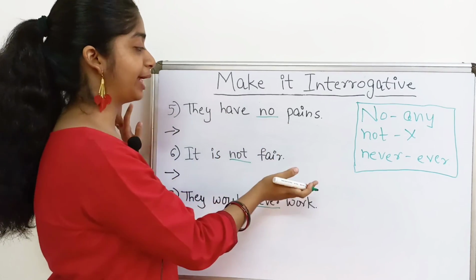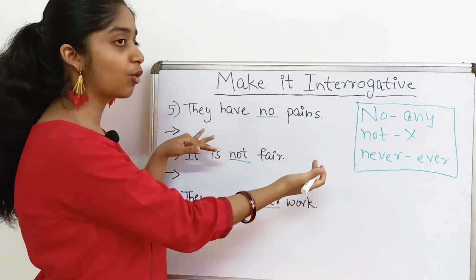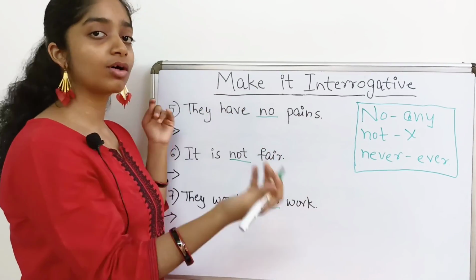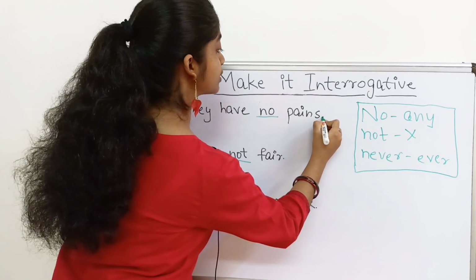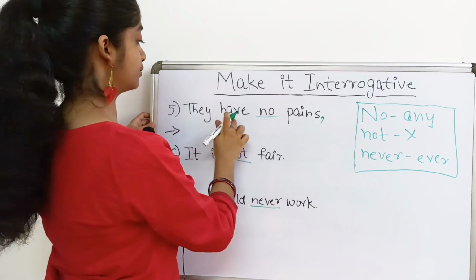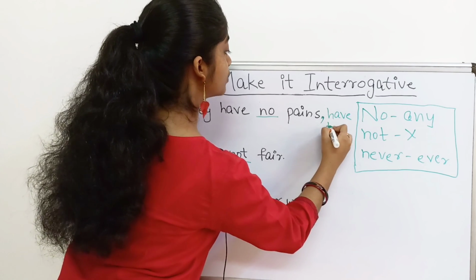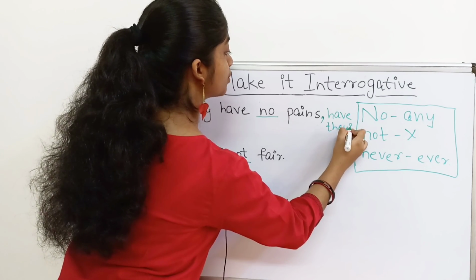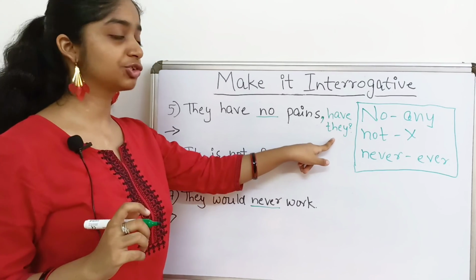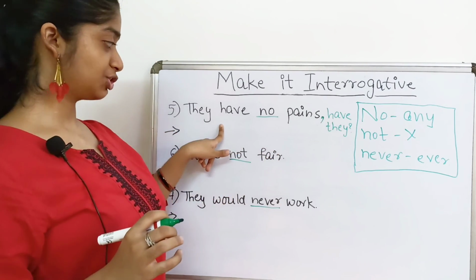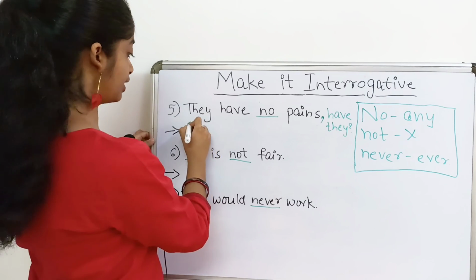They have no pains. The sentence is negative. Tag will be positive. So the tag will be have they? Question mark. This will be the question tag. Now you will have to bring this question tag over here in the front.